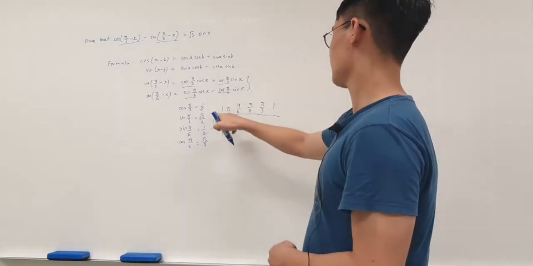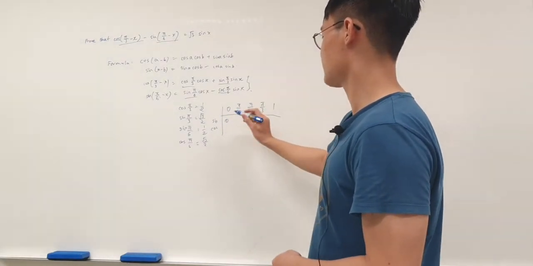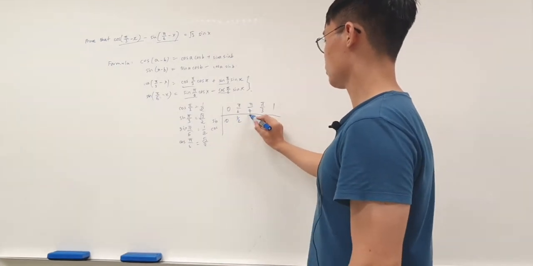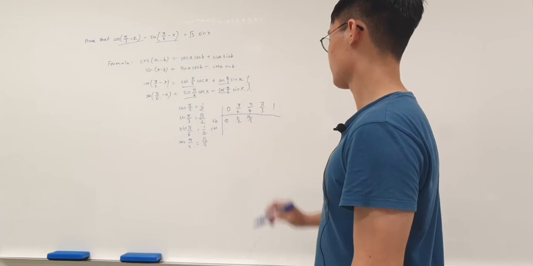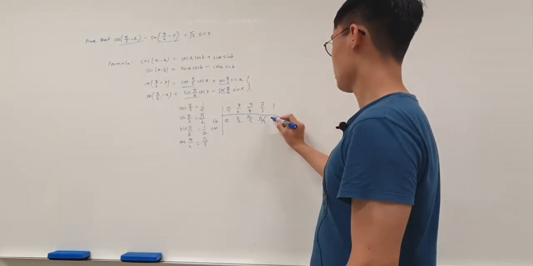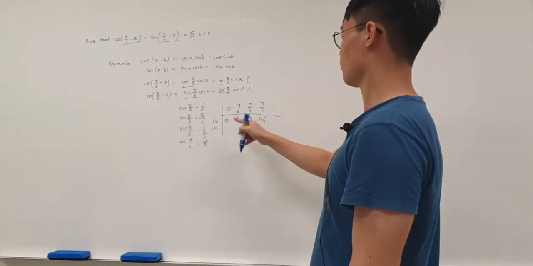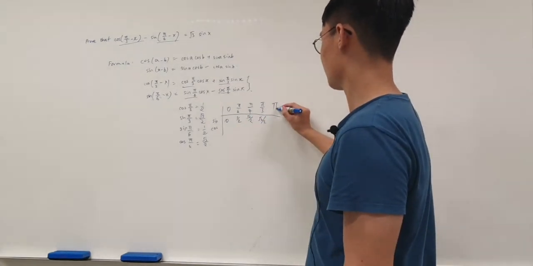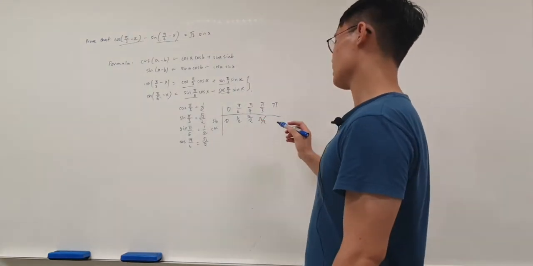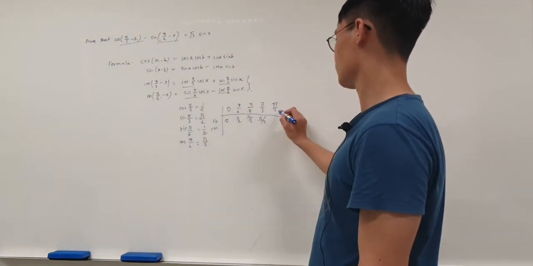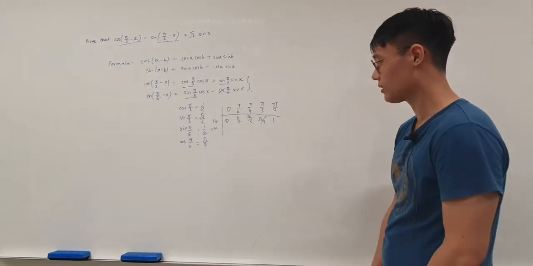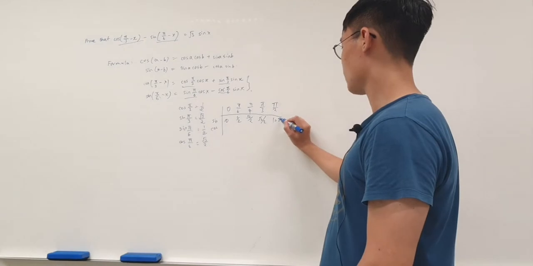We have just shown that sine of pi over 6 is half. This is root 2 over 2, this is root 3 over 2, and sine of pi over 2 is equal to 1. But this 1 is equal to root 4 over 2.